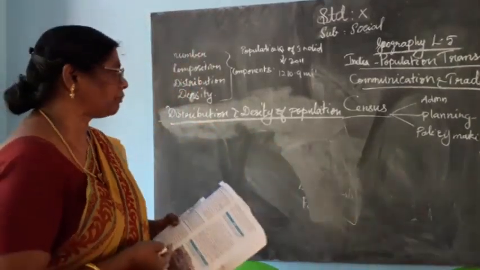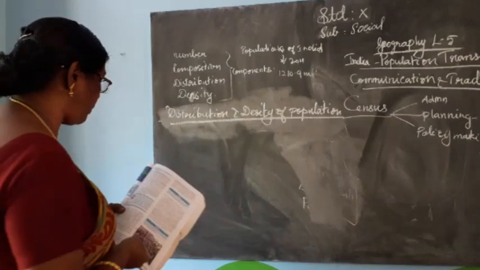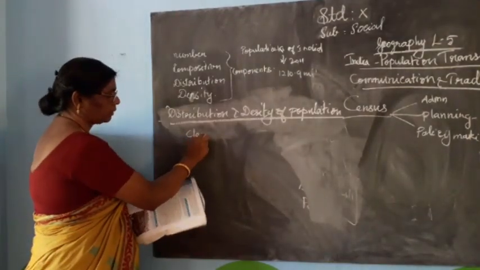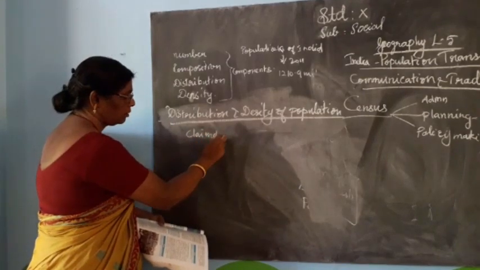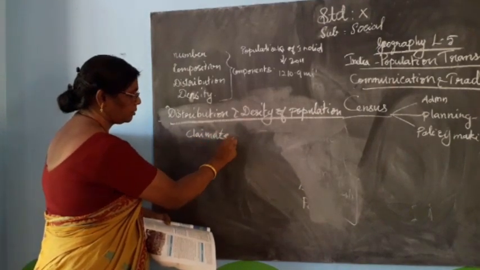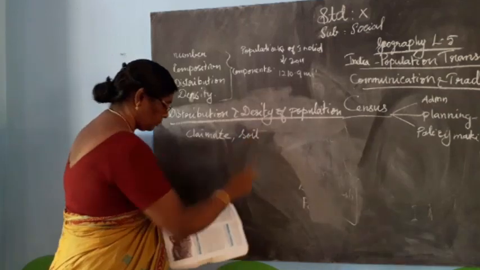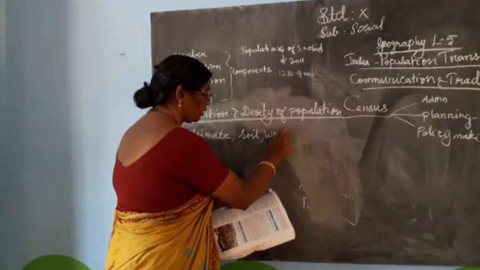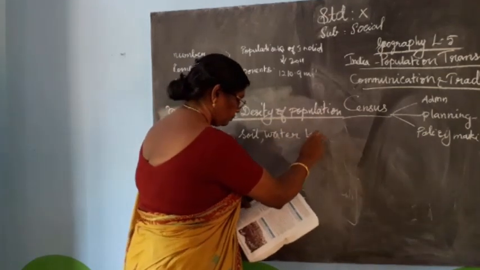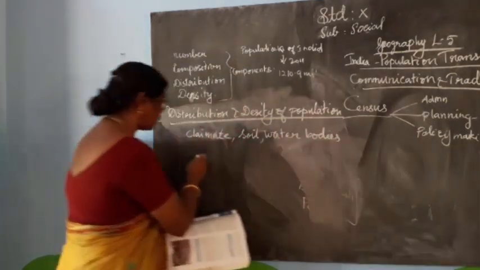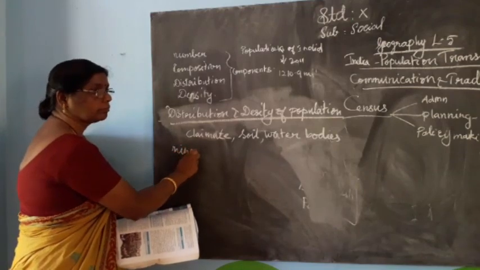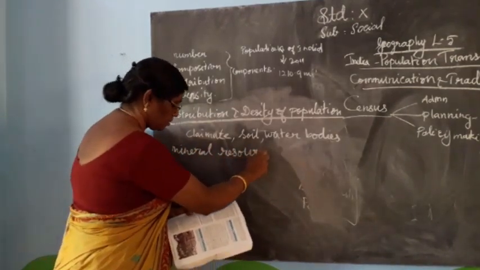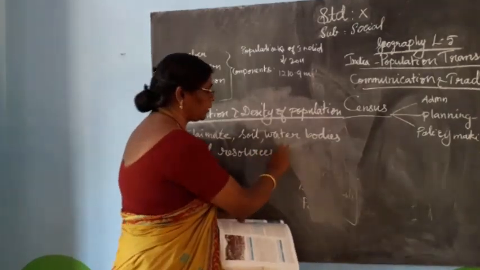What are the factors affecting the distribution of population?